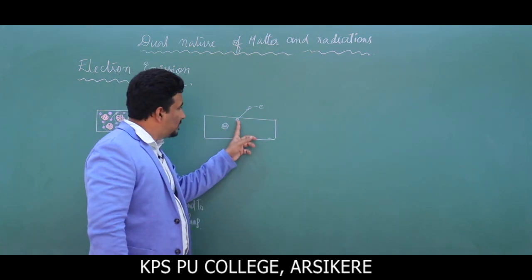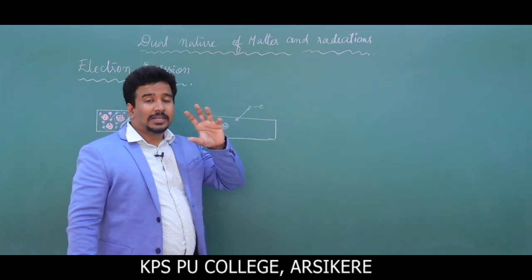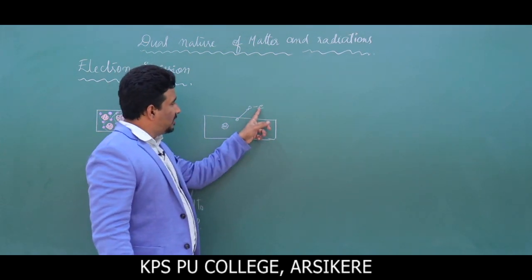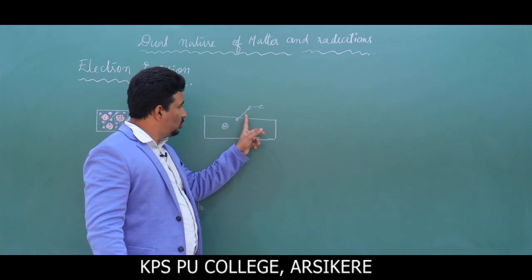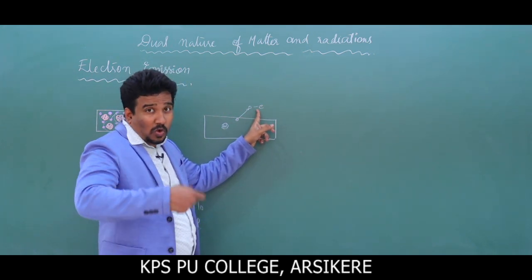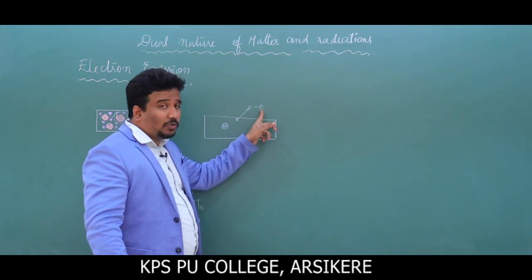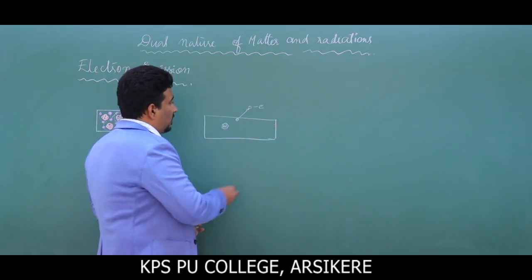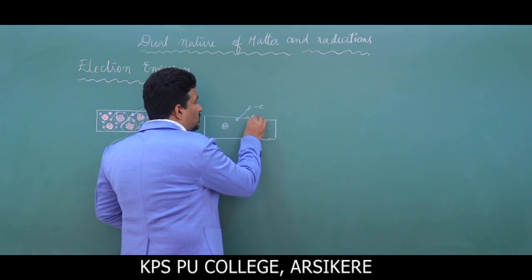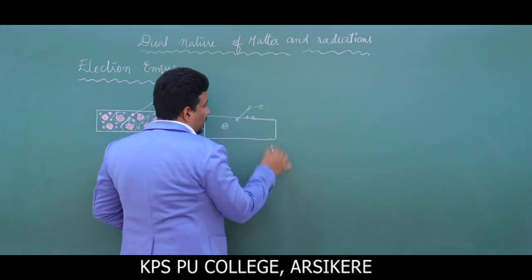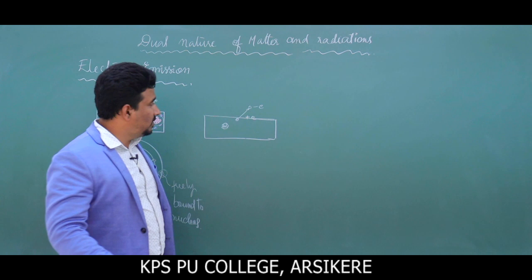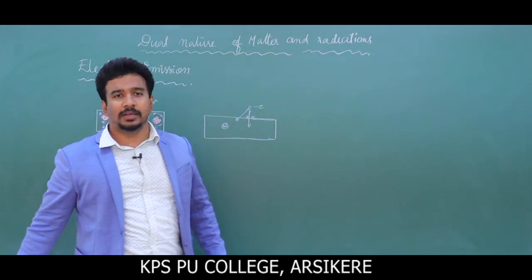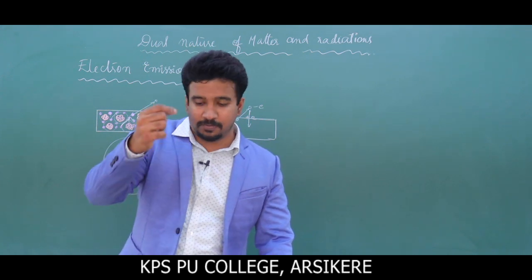ನೋಡಿ ಮಕ್ಕಳ, ಇಲ್ಲೊಂದು ಎಲೆಕ್ಟ್ರಾನ್ ಇದೆ. ಈ ಎಲೆಕ್ಟ್ರಾನ್ ಮೆಟಲ್ ಸರ್ಫೇಸಿಂದ ಆಚೆ ಜಂಪ್ ಮಾಡಲಿಕ್ಕೆ ಹೋದಾಗ ಏನಾಗುತ್ತೆ? ಜಂಪ್ ಆಗುತ್ತೆ. So there is an electron which is trying to move out of the metal surface. When it moves out, what happens? There is a loss of negative charge. Whenever there is a loss of negative charge, what happens? This surface becomes positively charged, and this positively charged surface pulls this electron back into the metal surface. Electron jump ಆಗಕ್ಕೆ ಹೋಯಿತು.